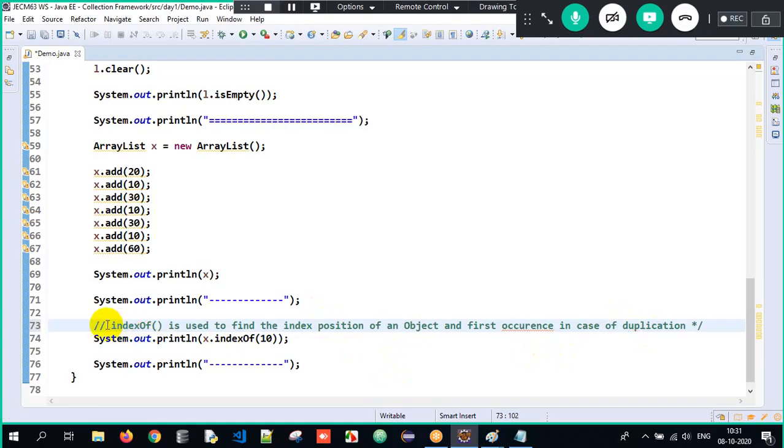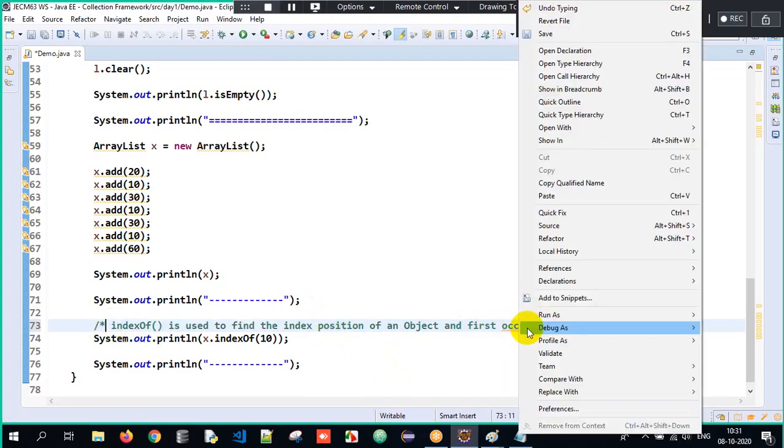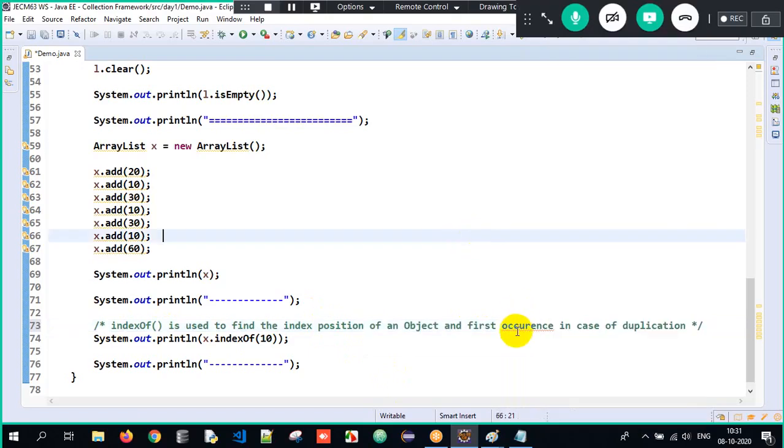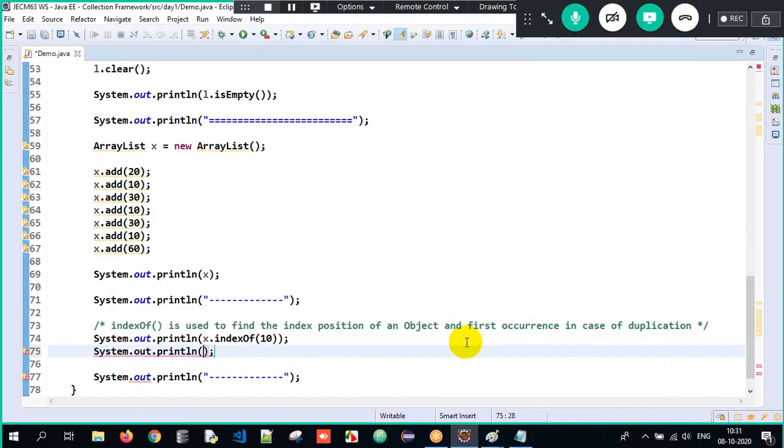Got the clarity? I hope you got the clarity about what is happening over here. indexOf is used to find the index position of an object. If it occurs multiple times, then the first occurrence.